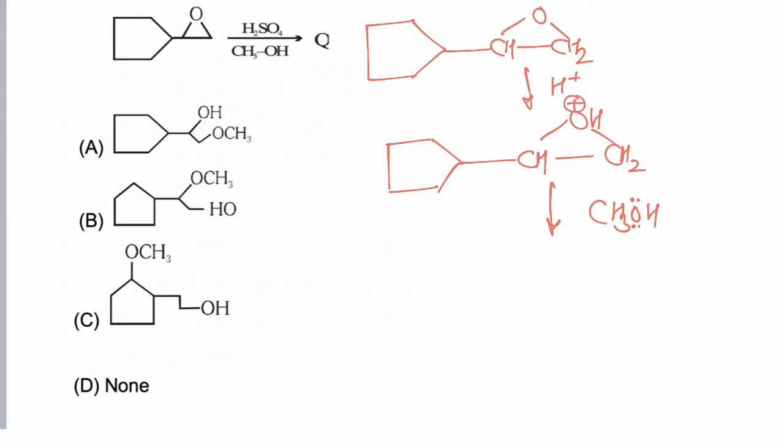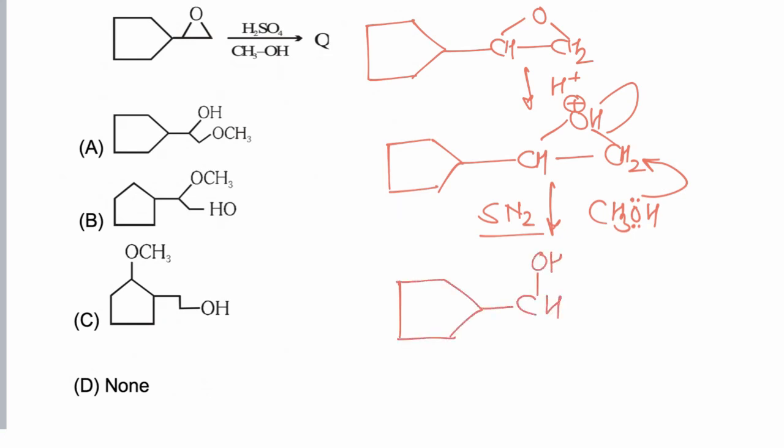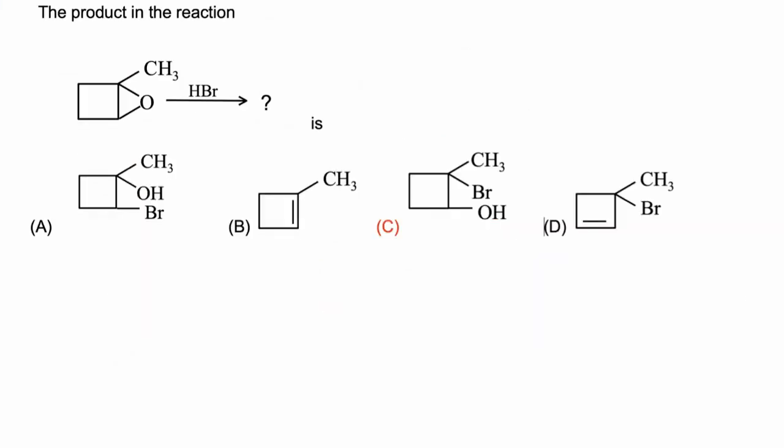Now the reaction takes place via SN2 mechanism. Now CH3OH will attack on that carbon which is less crowded, so it will attack at this carbon. Simultaneously electrons are shifted towards oxygen, so it will convert it to CHOH, CH2, OCH3, and hence the correct answer is A.